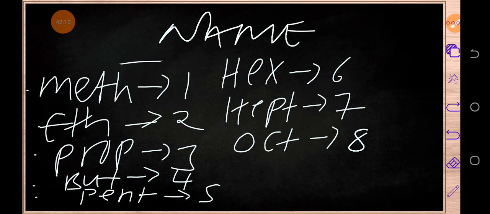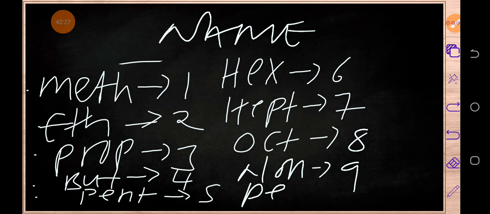Then whenever you see any member has got a prefix which is non, that member has 9 carbon atoms. Then dec, that member has 10.